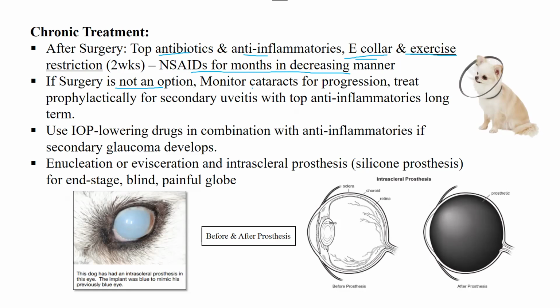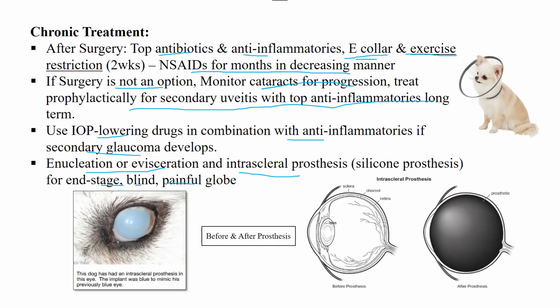If surgery is not an option, monitor cataracts for progression. You just have to monitor for progression and treat prophylactically for secondary uveitis with topical anti-inflammatories long term. Use IOP-lowering drugs in combination with anti-inflammatories if there is glaucoma. So you have to see whether you are dealing with uveitis or glaucoma, treat them accordingly, and keep on monitoring. When it reaches end stage, perform enucleation or evisceration along with intrascleral prosthetics for an end-stage blind and painful globe.